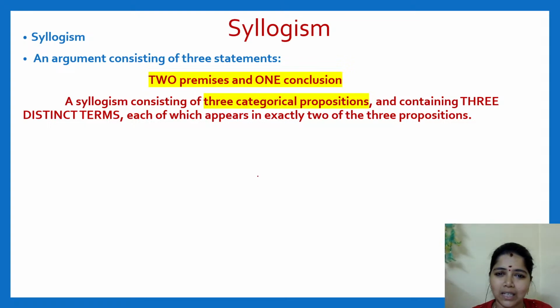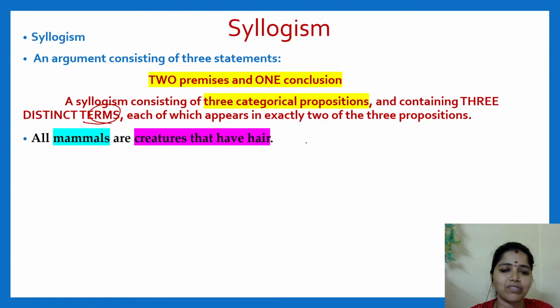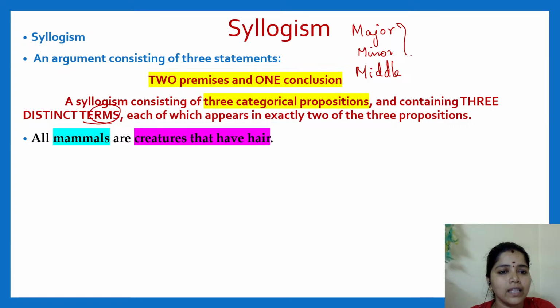Now, what is a term? We will see what the terms are. We have 3 terms called major term, minor term and middle term. Last class I told you, right? Learners, please listen carefully. This will come in Indian logic also.